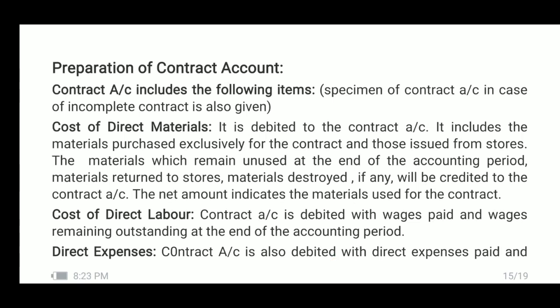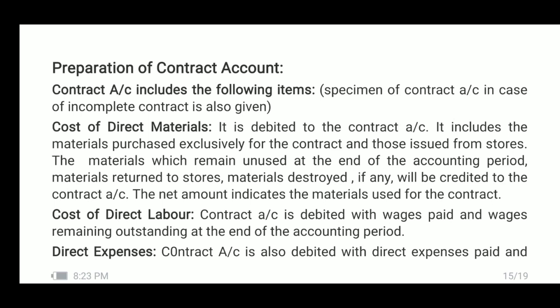Now, let us consider these items one by one. Firstly, cost of direct materials. It is debited to contract account. It includes the materials purchased exclusively for the contract and those issued from stores.